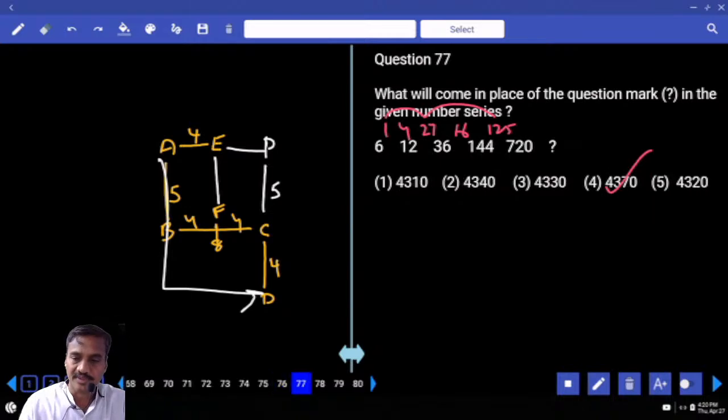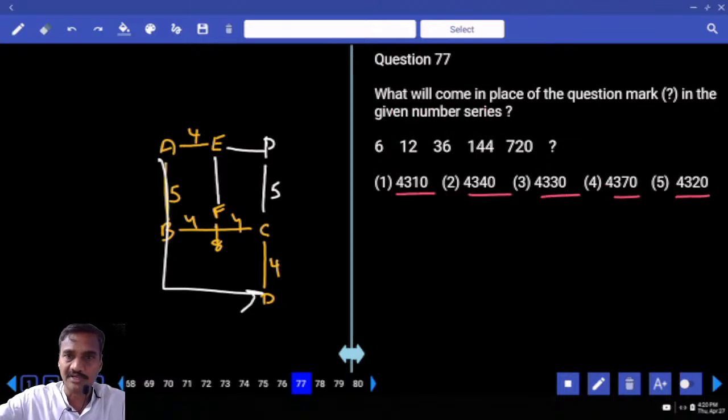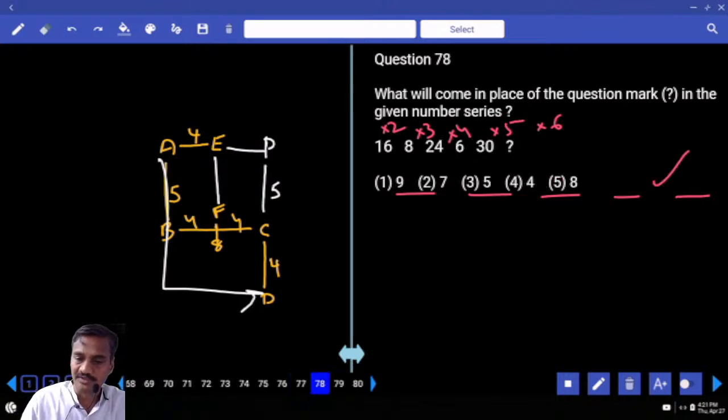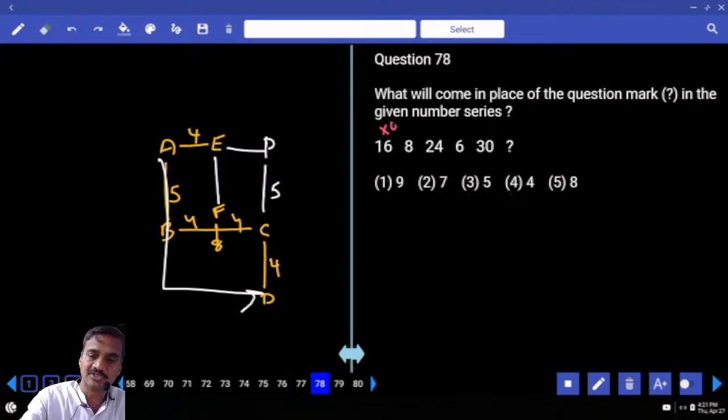Done? Then 77. 6, 12, 36. Now the choices are 24,000 and so on. Numbers are increasing at a very fast rate, and it must be a product or combination. Now, into 2, into 3. Here it is into 4, into 5, into 6. Into 6 is how much? 4320. Then 78.